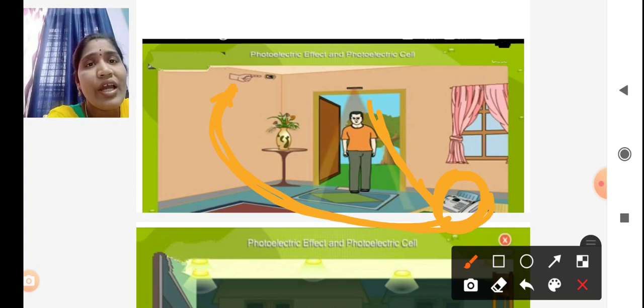Then we can identify that thieves have entered our home. This is one of the applications.